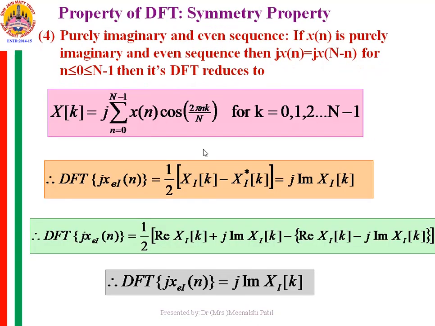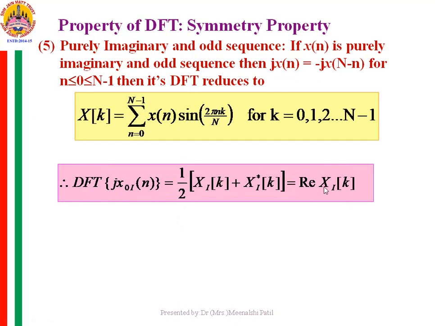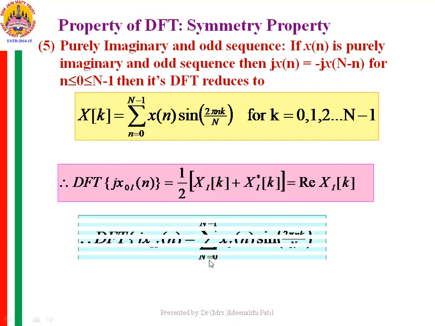So I think the imaginary part is cos, and I have not written here that when the sequence is purely imaginary and odd, at that time x of k will be equal to summation n from 0 to n minus 1 xn into sine 2 pi nk by n, and that is purely real you get, and it is real part of xi of k you get. Okay.